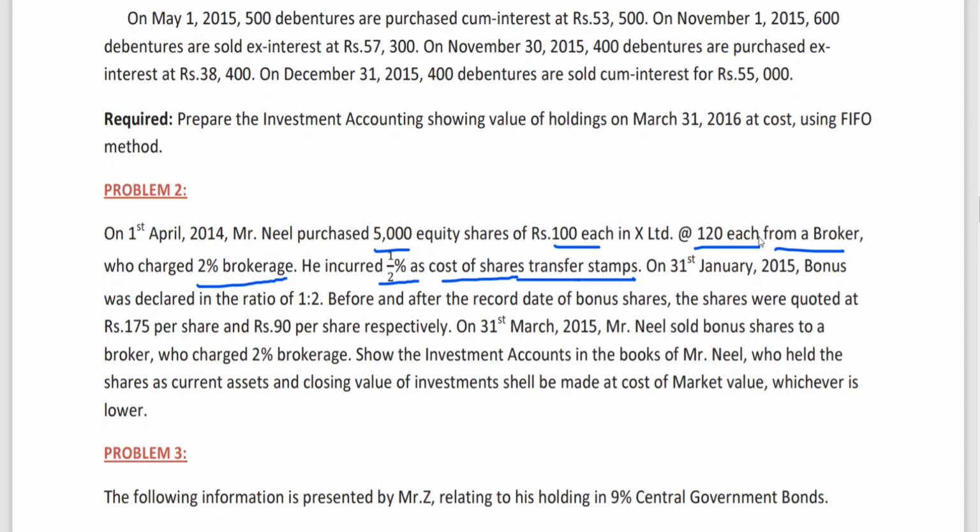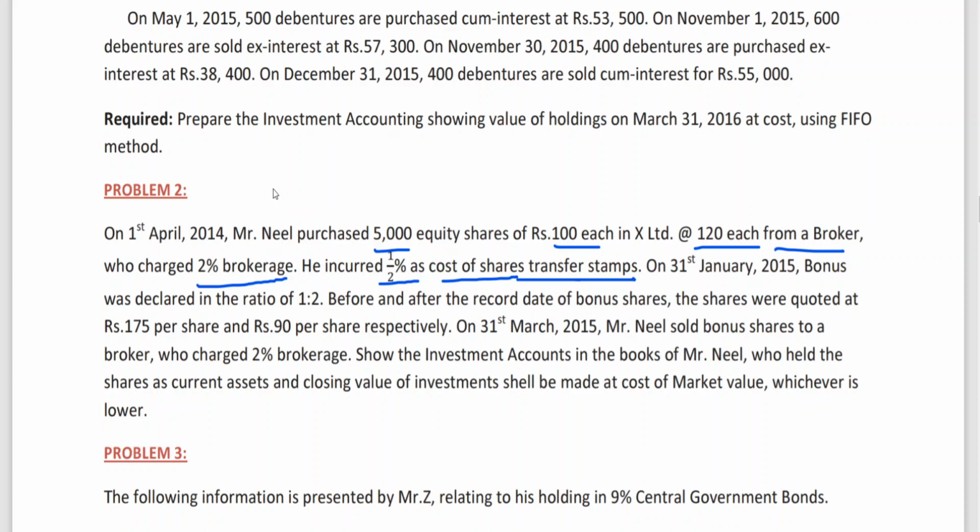Now, like in case of debentures, that quotation price, with interest or without interest, is to be considered for adding the brokerage or cost of shares. The same thing I'm explaining here. In this case, 2% brokerage. So I'm writing this first, then we can go for working notes.